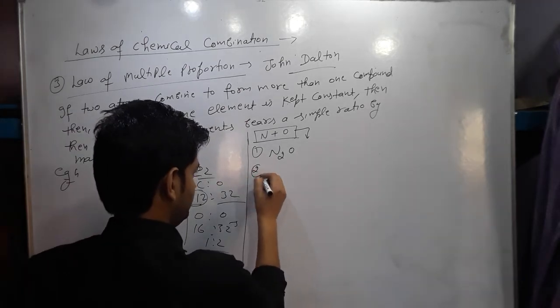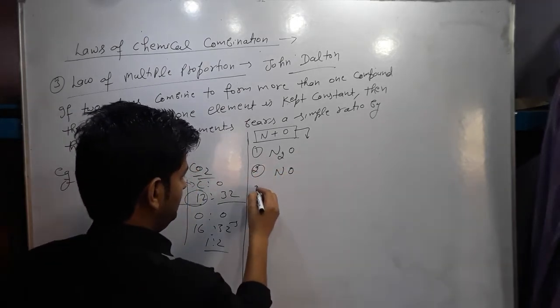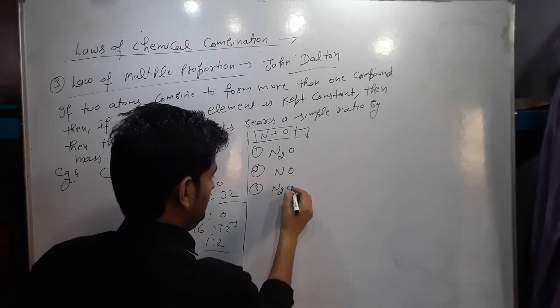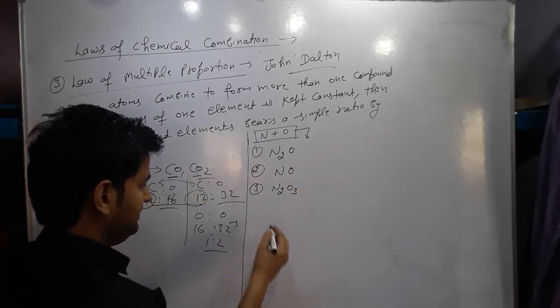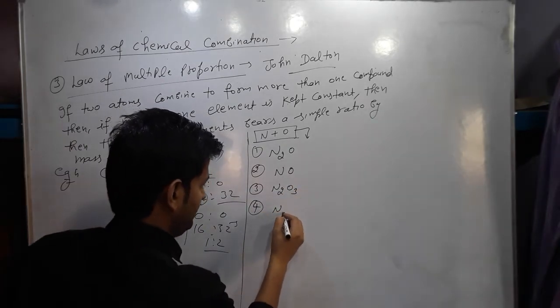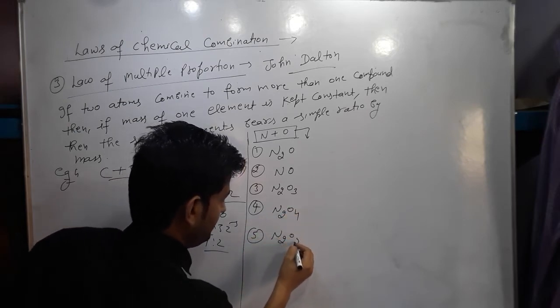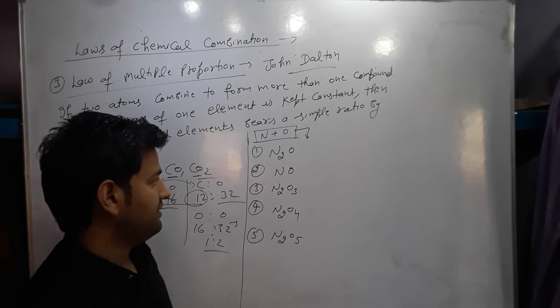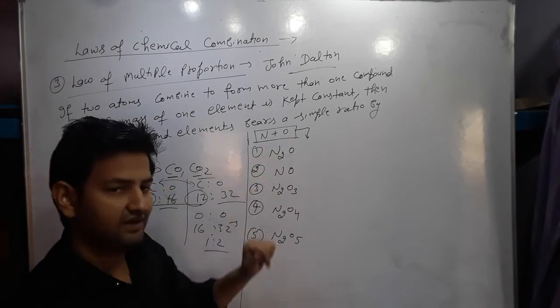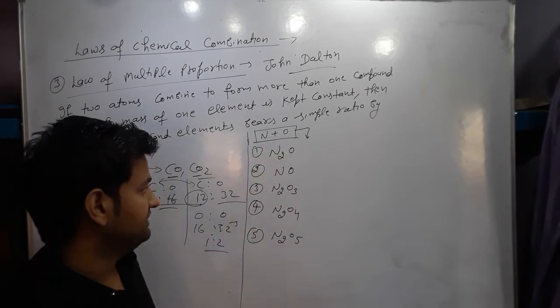The second compound is nitric oxide, NO. The third is N2O3, dinitrogen trioxide. The fourth is N2O4. The fifth is N2O5. These are the different compounds formed when nitrogen and oxygen combine.